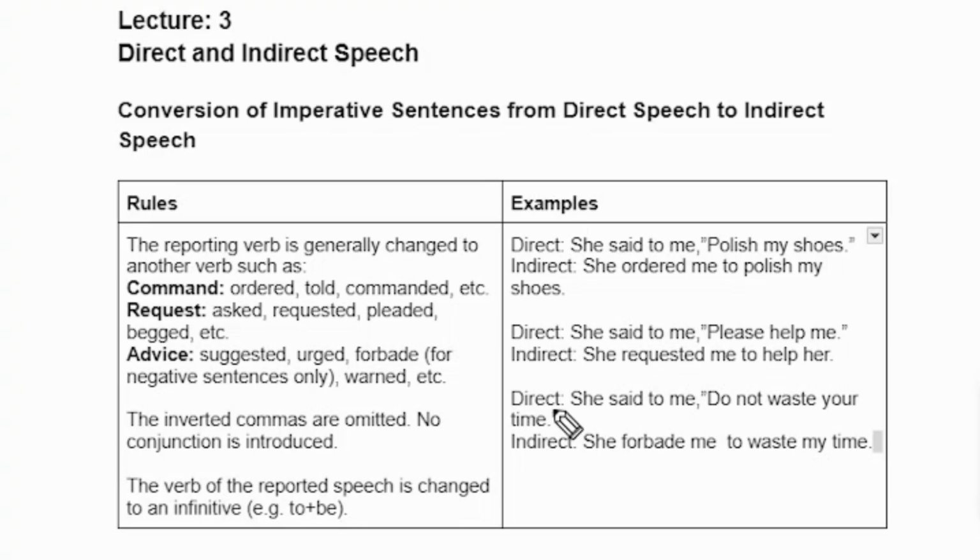Okay, the third direct: she said to me, do not waste your time. In indirect, she forbade me. Forbid is representing do not. She forbade me to waste my time. It means do not waste my time. So we use the alternate of said, do not. There is just one word, forbid. Forbid me to waste my time, and we do not use that in it, and we just omitted the commas. So we will see the next.